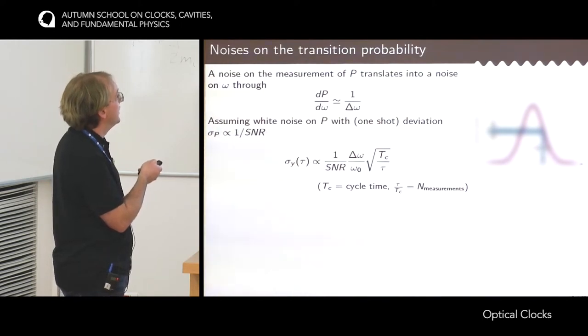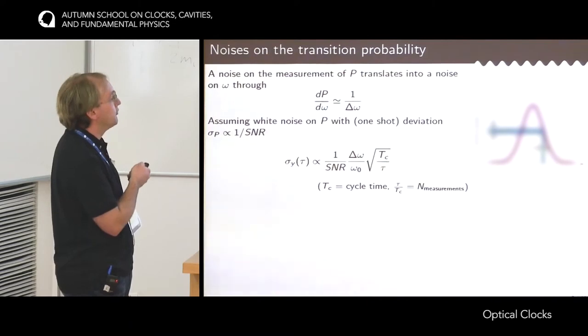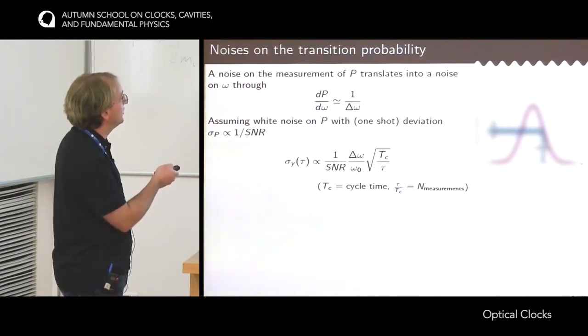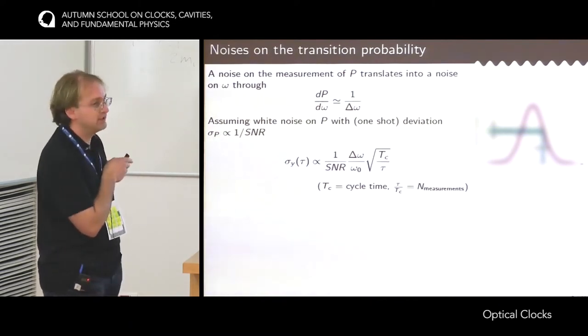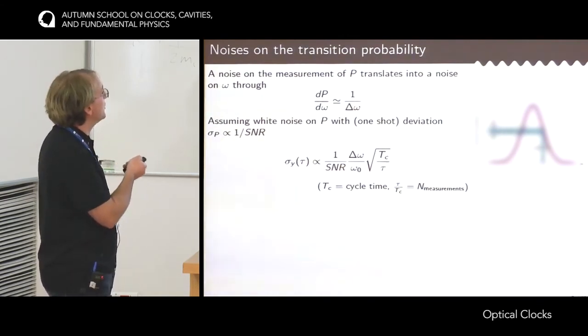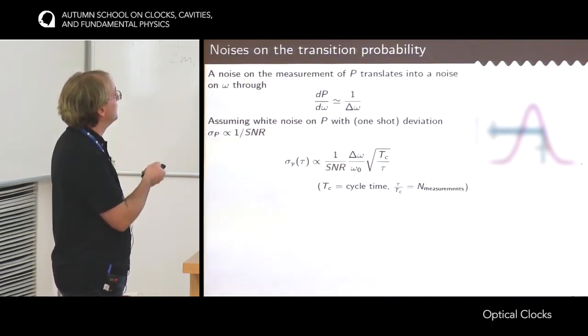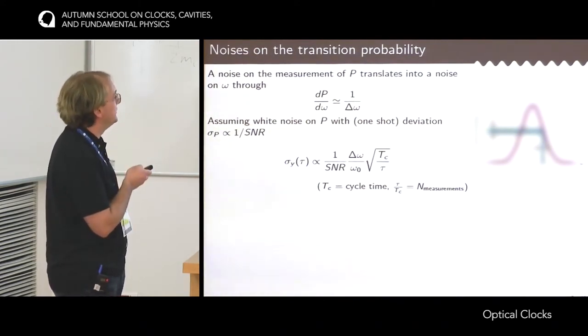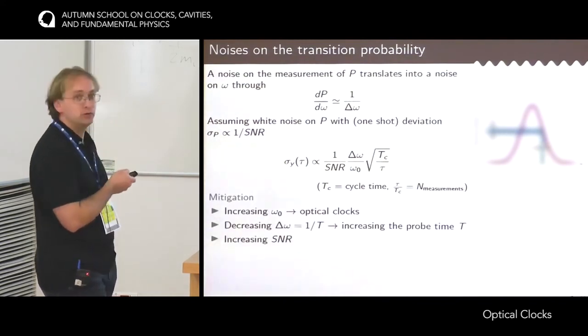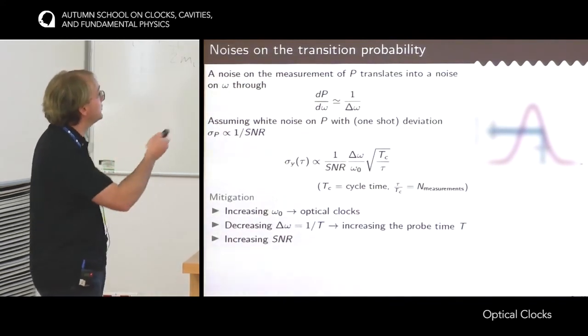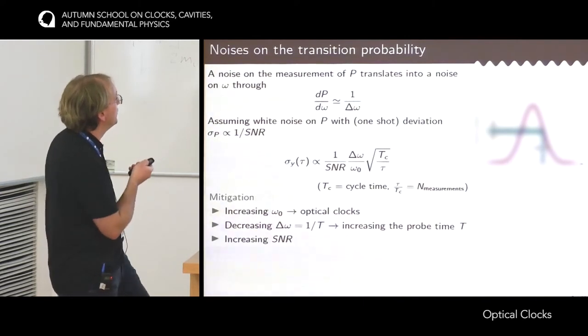I mean, if you want to write the Allan deviation, assuming it's white noise, then you have to divide by the square root of the number of measurements, which is just the square root of the cycle time divided by the time you spend integrating. So this is the formula for the instability of a clock that would be limited by noise on the measurement process of the probability. So how to reduce the effect of these noise sources?